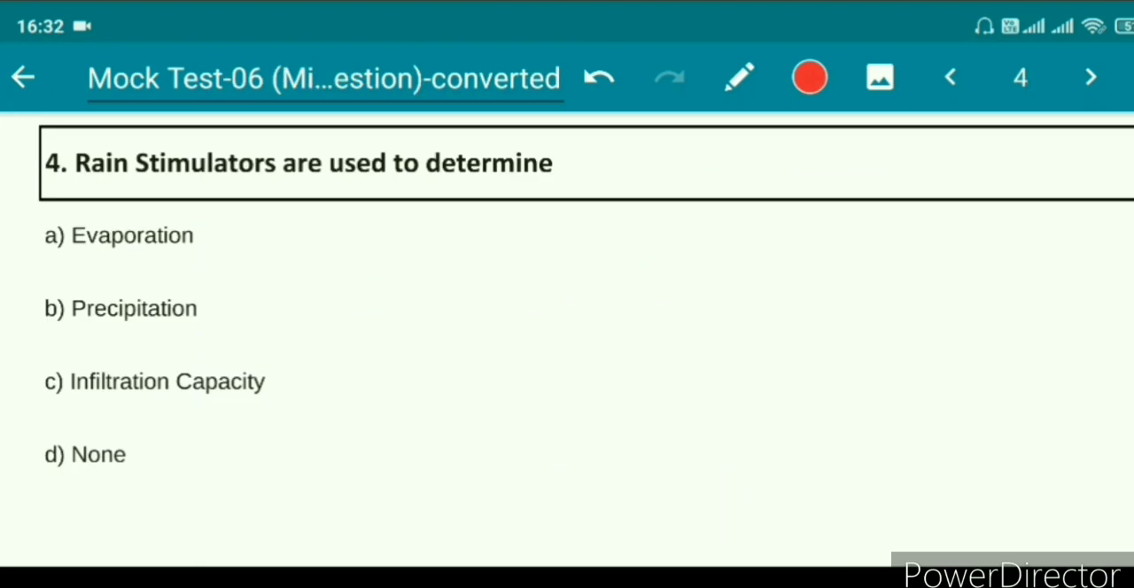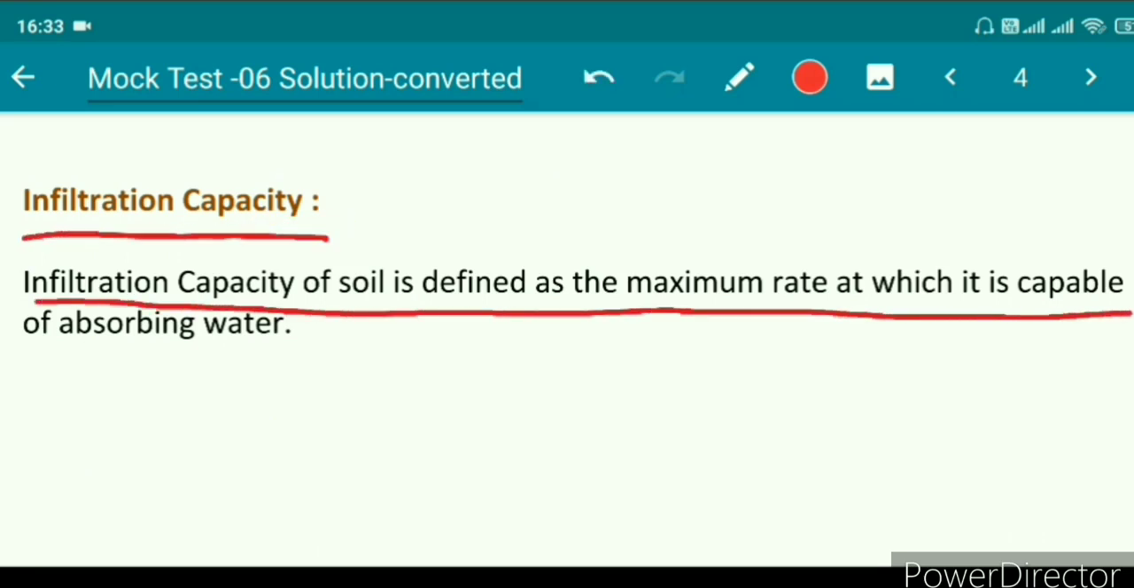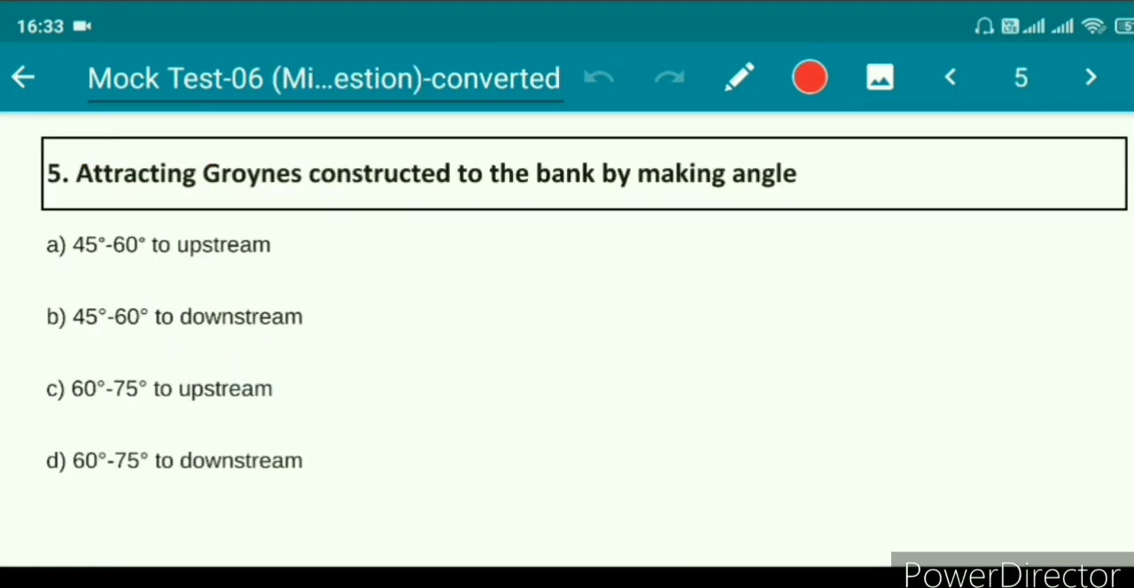Question number 4. Rain simulators are used to determine option A evaporation, option B precipitation, option C infiltration capacity, option D none. So the right answer for this question is option C, infiltration capacity. Definition of infiltration capacity: infiltration capacity of soil is defined as the maximum rate at which it is capable of absorbing water.